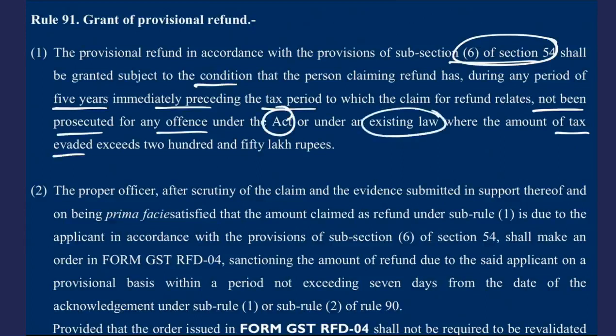Existing law means the old laws, the excise, service tax, etc. Means you should be a clean person. You should not have been prosecuted, means put to jail. Prosecution means a criminal offence is registered against you. You are put to jail for an offence exceeding 250 lakh rupees.